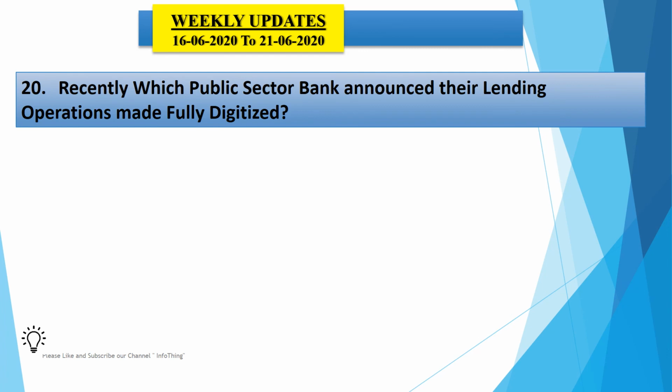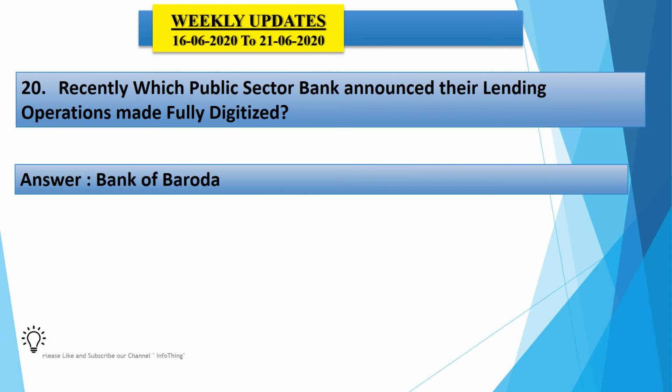Now the 20th question says, recently which public sector bank announced their lending operations made fully digitized? So all their loan operations were made fully digitized, announced by which public sector bank? The answer is Bank of Baroda. The tagline of Bank of Baroda is India's international bank.